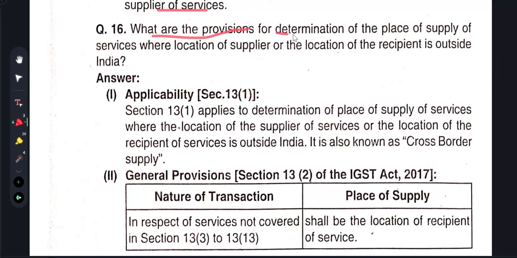What are the provisions for determination of place of supply of services where the location of the supplier or the location of the recipient is outside India? If the location of the supplier is outside India and the recipient is in India, then it is importation of service, subject to tax.